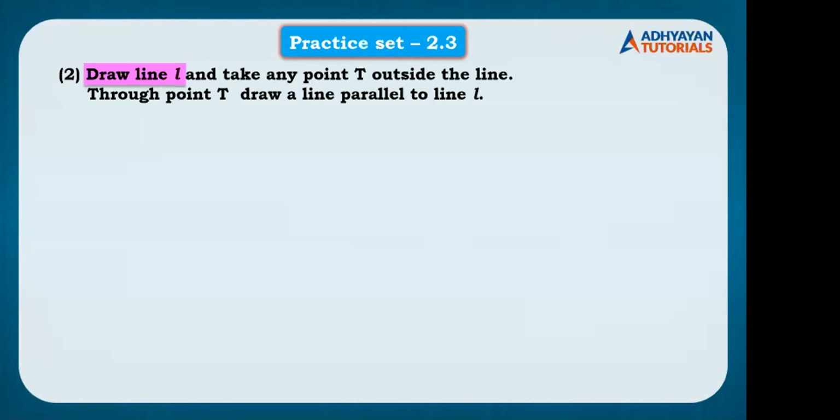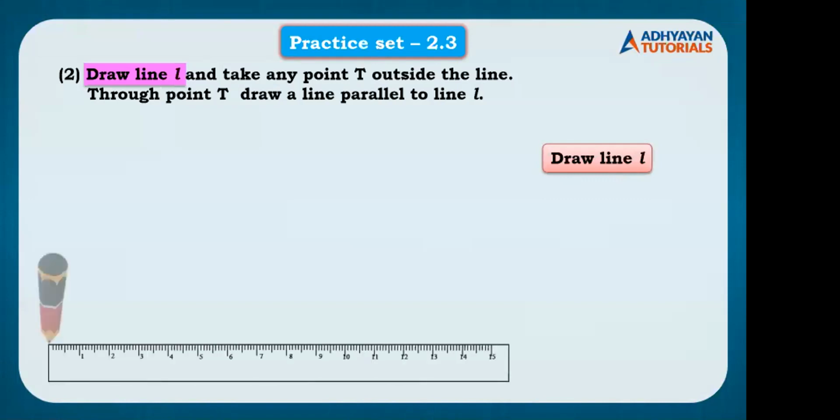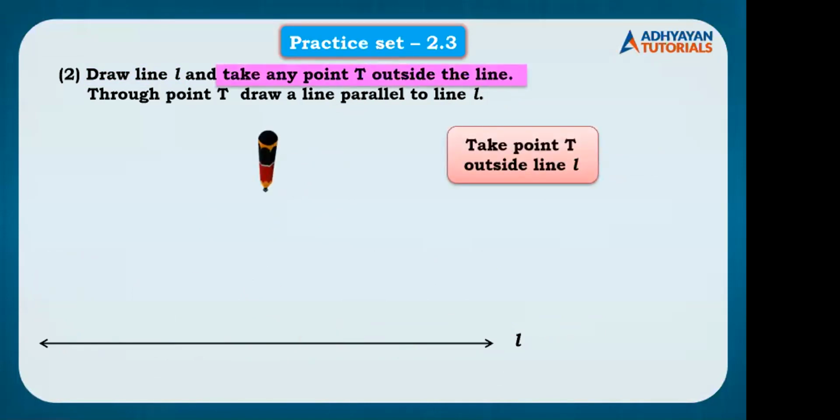So children, here once again we have to draw a line L. Now, line can be of any length. So you can draw it of any length here as we have done it on the screen. और दोनों के end पे arrows draw करना compulsory है since it is a line and there is the small alphabet L. We take a point T outside the line. So it can be either above the line or below the line, right? So let's say there is this point T above the line. Through point T, draw a line parallel to line L.